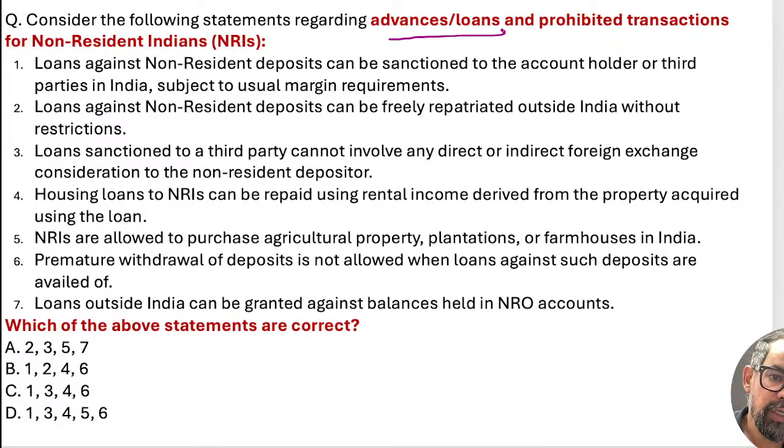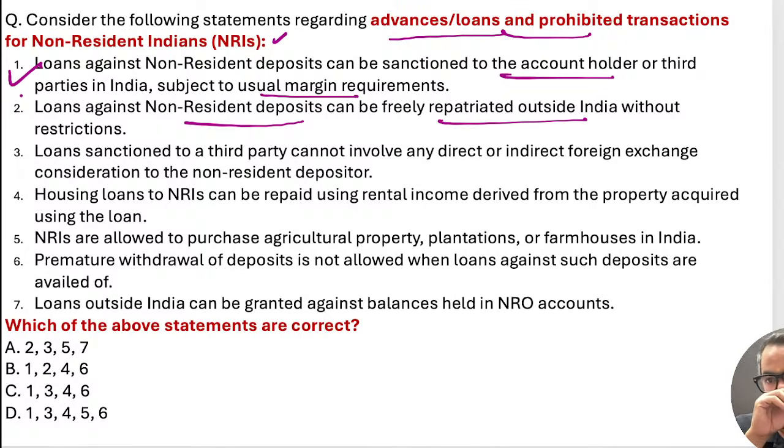So advances in loan and prohibited transactions for NRIs. Loan against non-resident deposit can be sanctioned to a third party in India. Usual margin is required. Loan against non-resident deposit can be freely repatriated. No, this should be wrong. Loan sanctioned to a third party cannot involve any direct or indirect foreign exchange consideration to non-resident depositors.